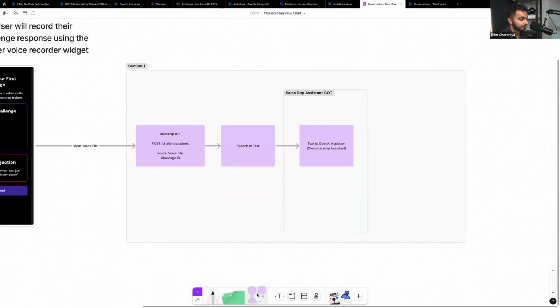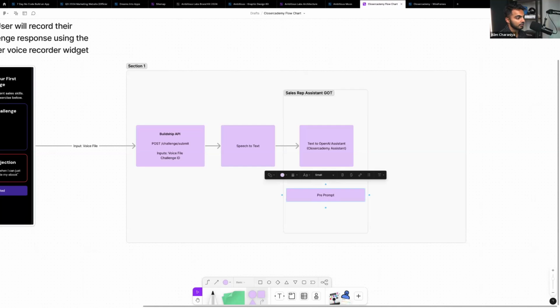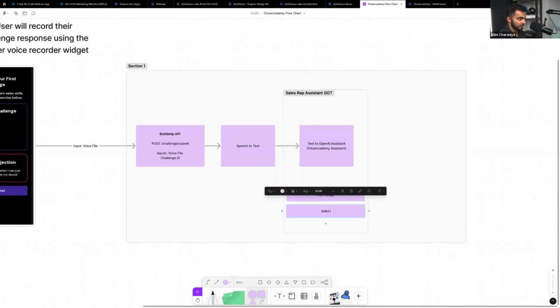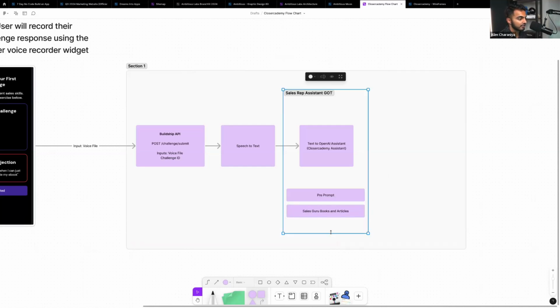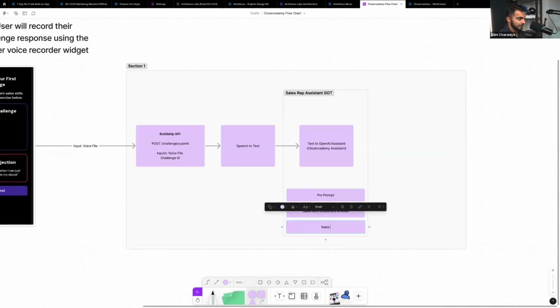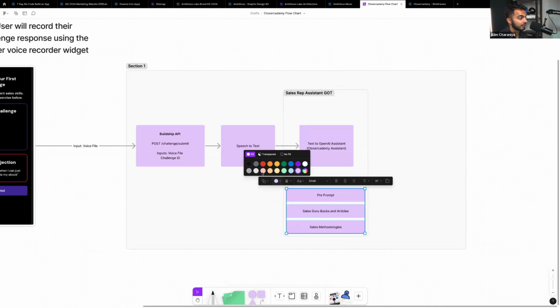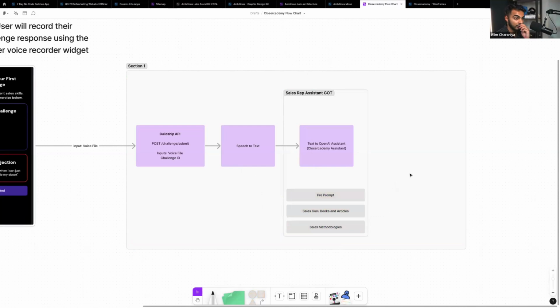So if we say here, we can say sales rep assistant GPT. We can actually create some blocks here. We can say like pre-prompt. We can say sales guru books, articles, and then we could say some other stuff like sales methodologies. I'm not sure exactly what these are going to be right now. I mean, I do, but I'm not sure what the meat of the content is going to be and how that's going to be structured. But all I'm trying to say here is that this GPT is going to be trained on specific data, right? Okay.